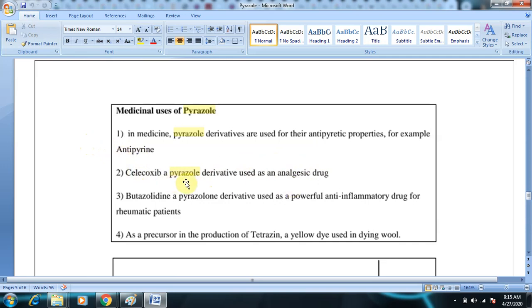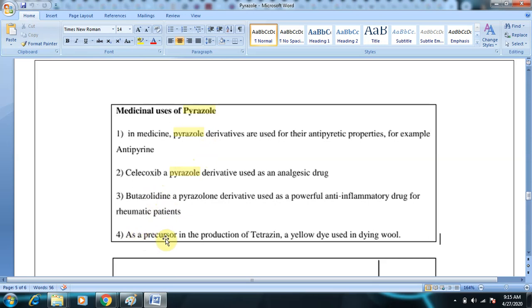And butazolidine, a pyrazolone derivative, is used as a powerful anti-inflammatory drug in rheumatic patients. So the drugs you can define under pyrazole are antipyrine, celecoxib and butazolidine, to name some.